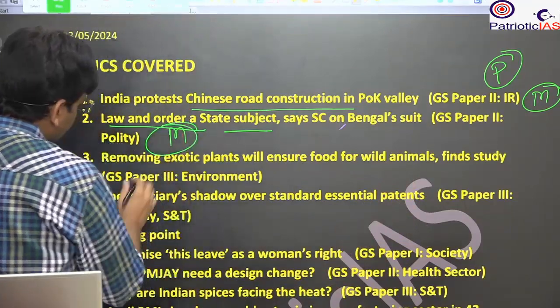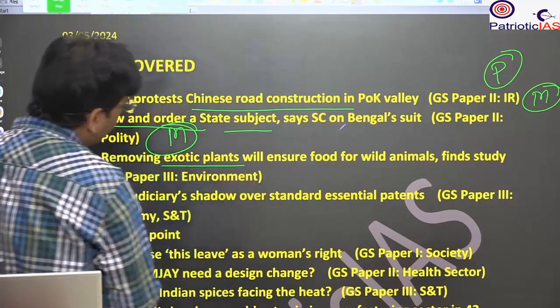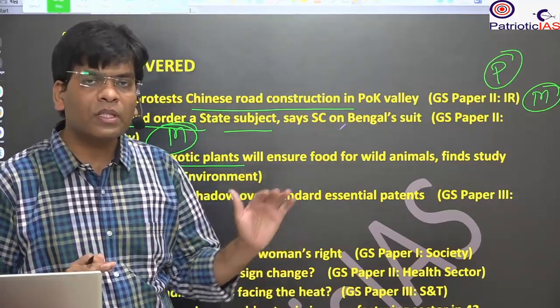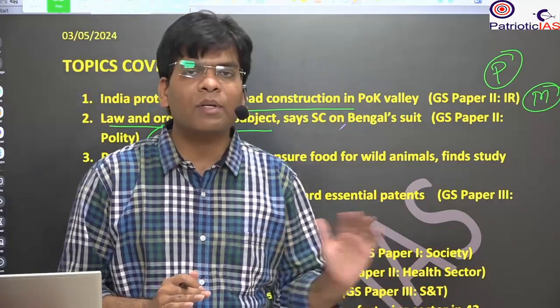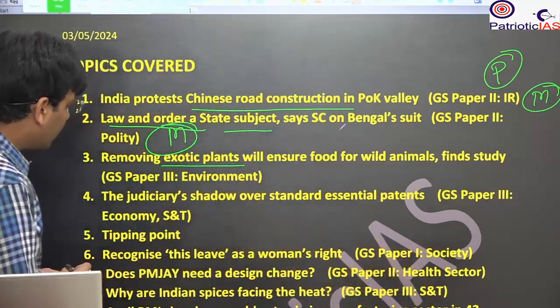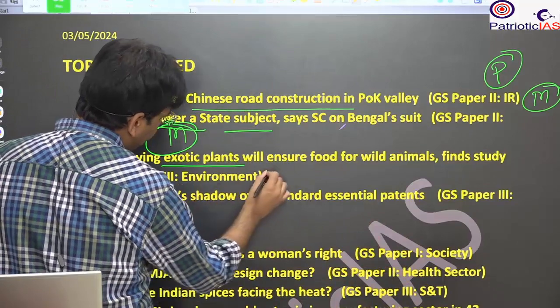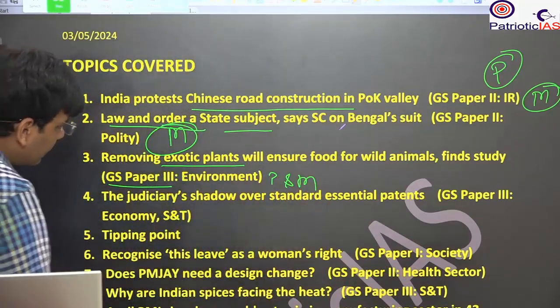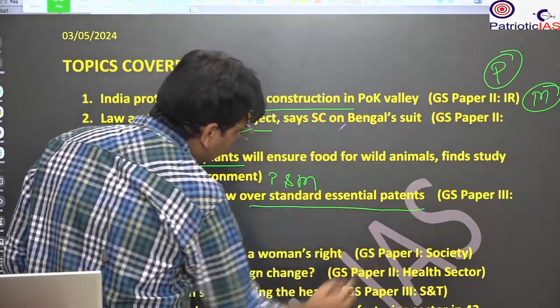Then we will study removing the toxic exotic plant. Exotic plant means a plant that has not been part of that native place and has come from outside. So it will be part of the environment, GS paper 3, again for the prelims as well as for the mains.